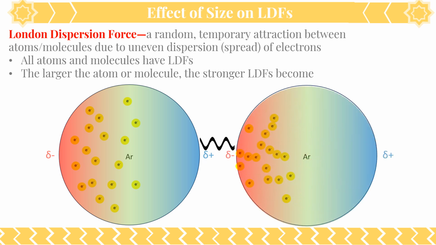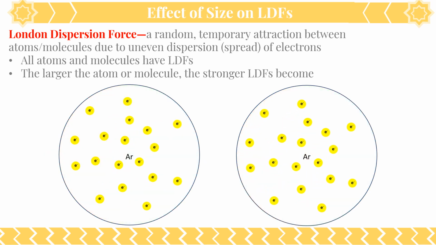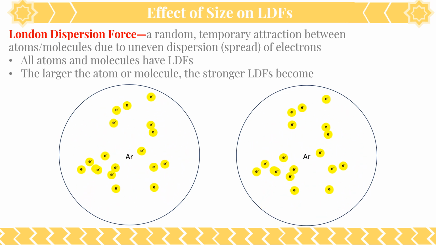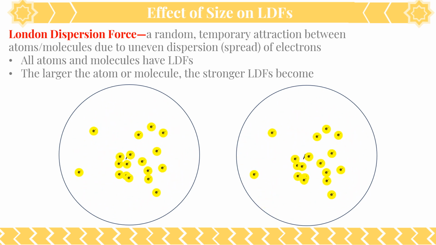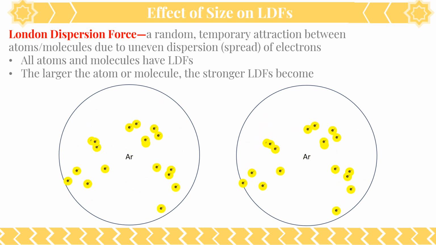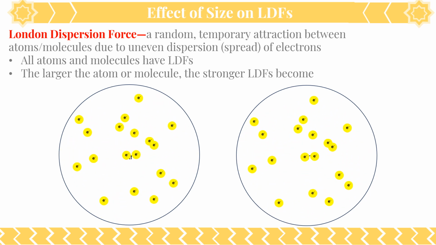In this case, this is a stronger attraction because there are more electrons being gathered on one side, so the charges are a little bit bigger. So argon feels a slightly stronger attraction to other argon atoms than neon does to other neon atoms. Right? And then again, because this is random and temporary, the electrons keep moving. When the electrons keep moving, they do their thing, and those partial charges disappear. Okay? So they're random, temporary attractions.